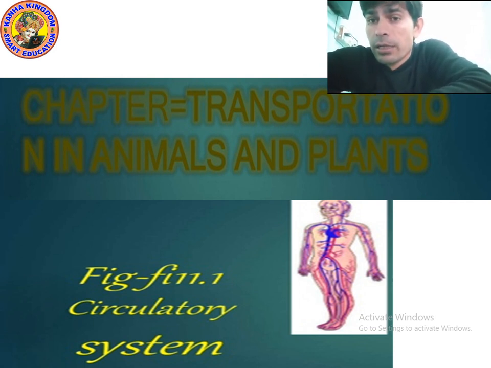The digestive system is made of different organs: mouth, oral cavity, and esophagus. Esophagus is called the food pipe, and then stomach, small intestine, large intestine, rectum, anus. So there are different parts of the digestive system, okay.